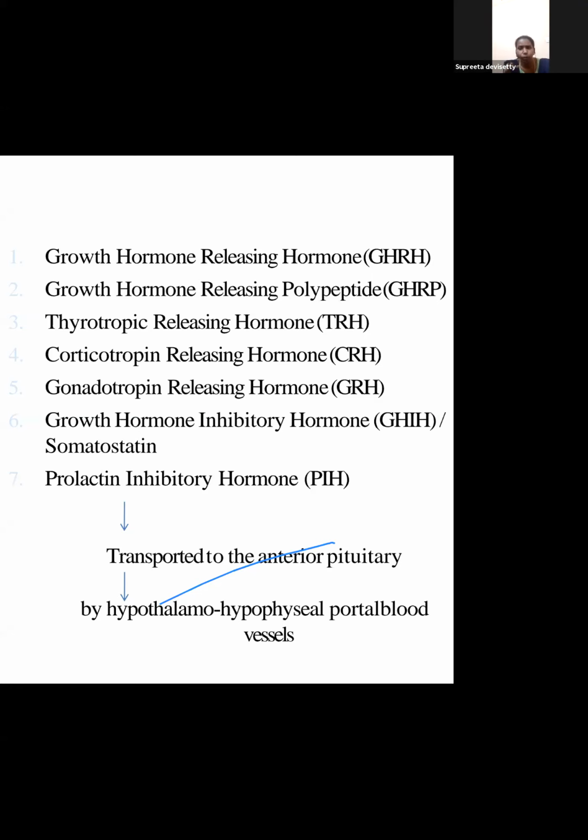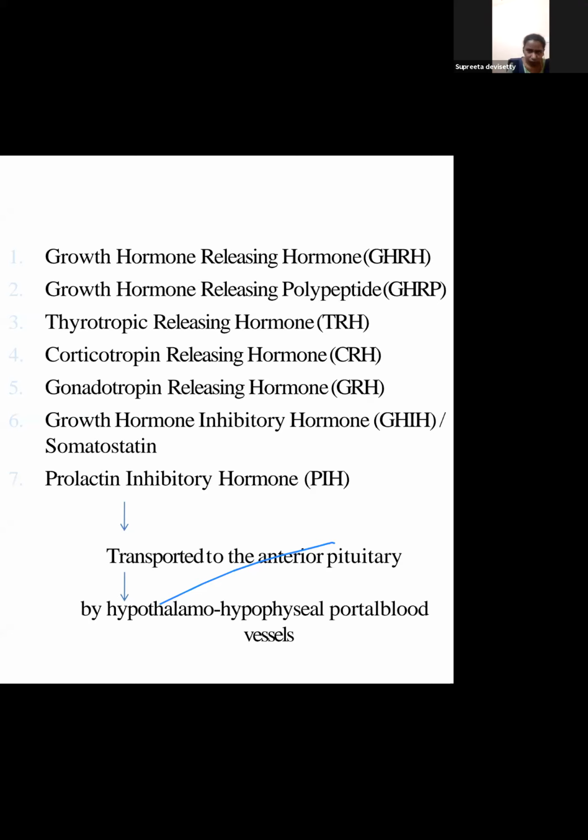So there are 2 hormones which stop: growth hormone inhibitory hormone and prolactin inhibitory hormone, GHIH and PIH. They are transported to the anterior pituitary via hypothalamo-hypophyseal portal blood vessels. These hormones have a control over the anterior pituitary. When these have an impact on the anterior pituitary, it further signals the concerned hormone to work on the next system.